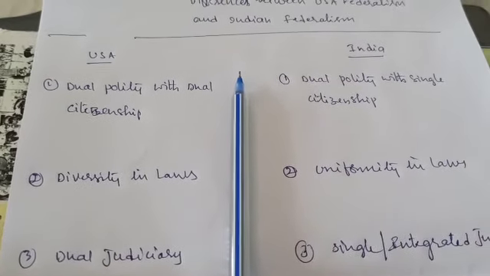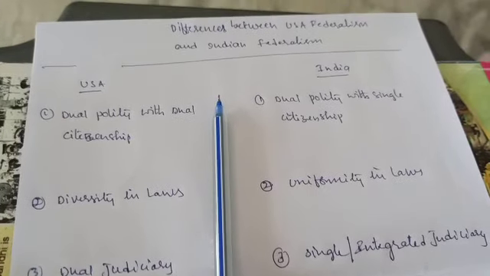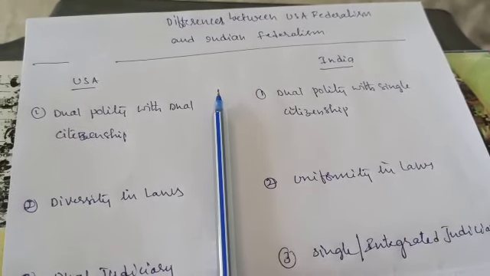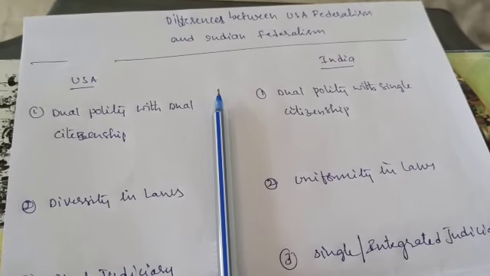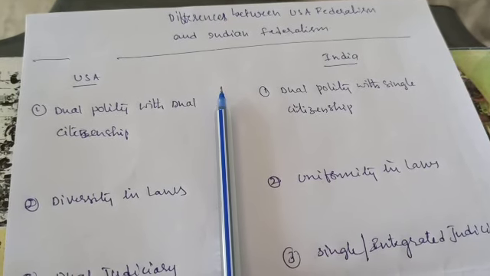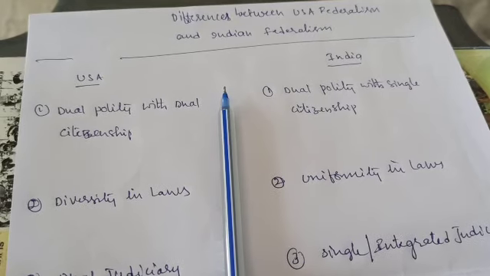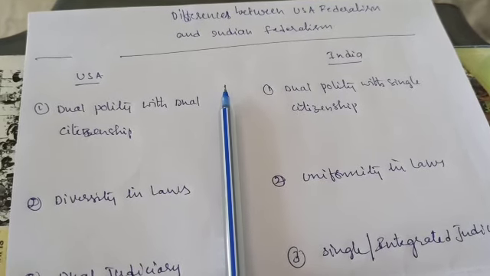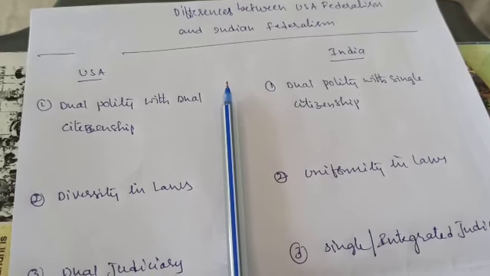Second difference is diversity in laws. Diversity in laws in the sense of civil laws, criminal laws, whatever laws are there in the country. For example, if in a country there are 20 states, 20 different laws will be there. In USA there are 51 states, and every state's laws are different from another state's.